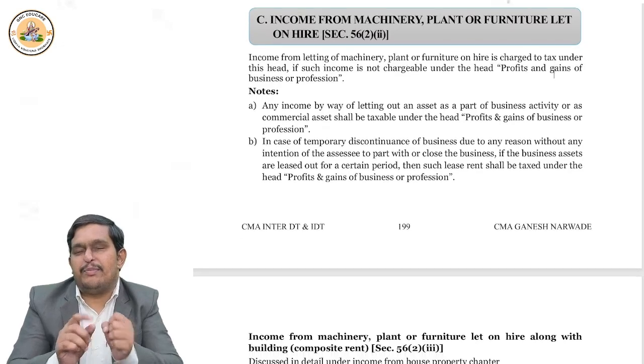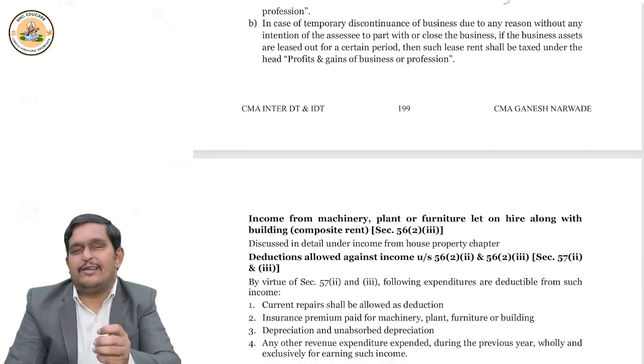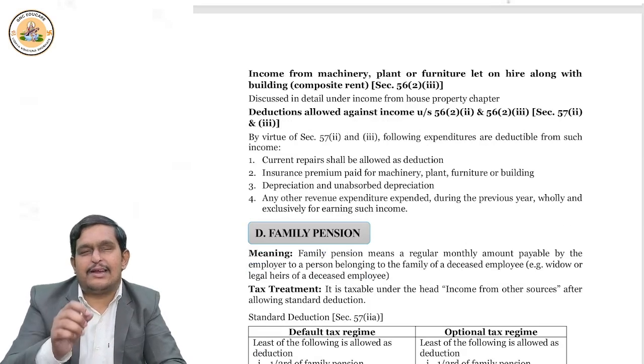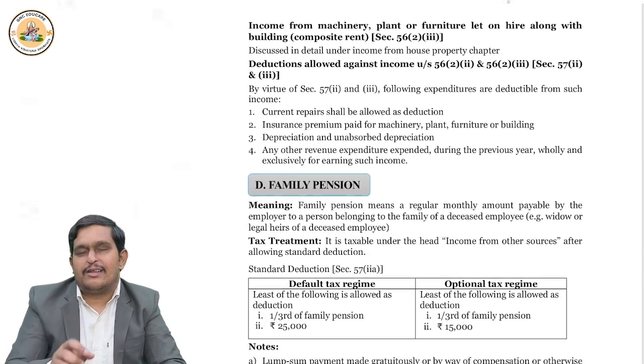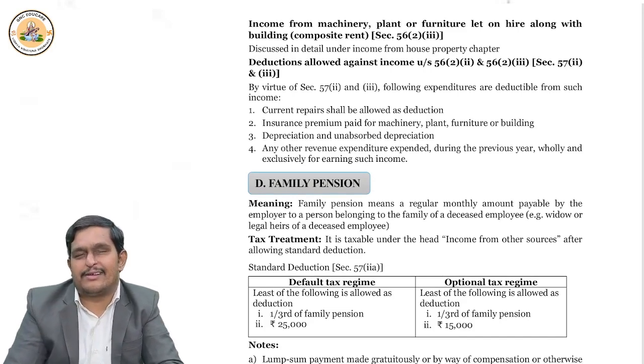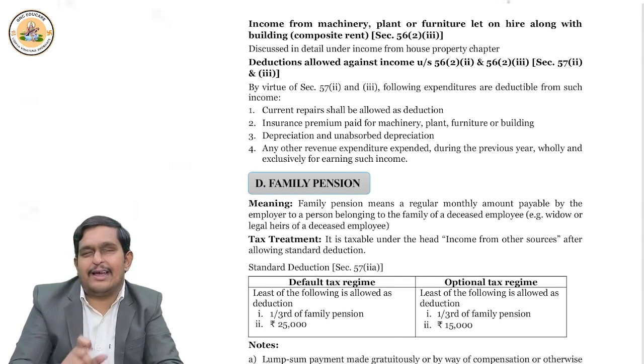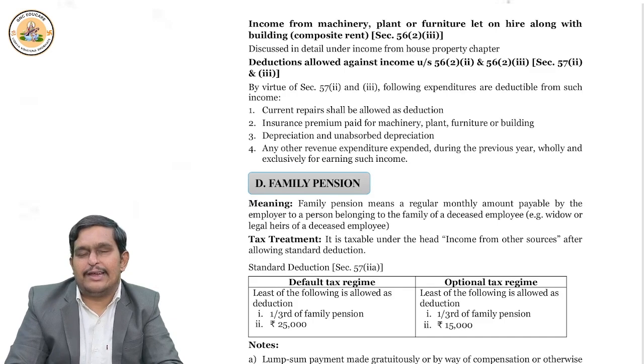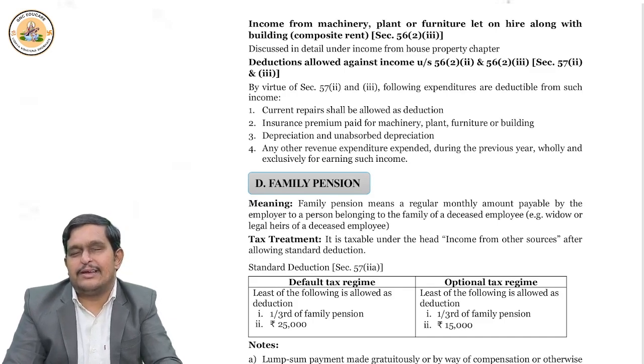Now, related repair expenses may be there, related insurance expenses may be there, related depreciation may be there, or suppose to purchase the plant and machinery you took some loan and you are paying interest. These types of expenditures can be claimed as deduction for computing the net income. So what are the expenses I said? Current repairs, insurance premium, depreciation, interest on loan to purchase the plant and machinery, right? These are deductible. Okay, this you should be able to remember.